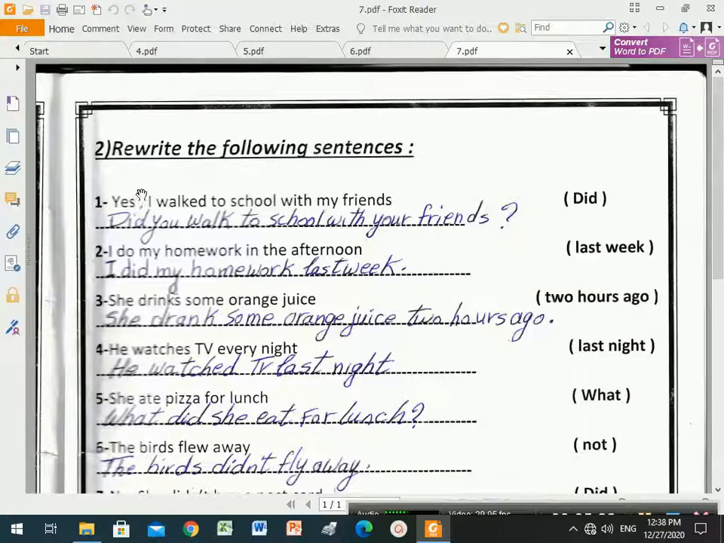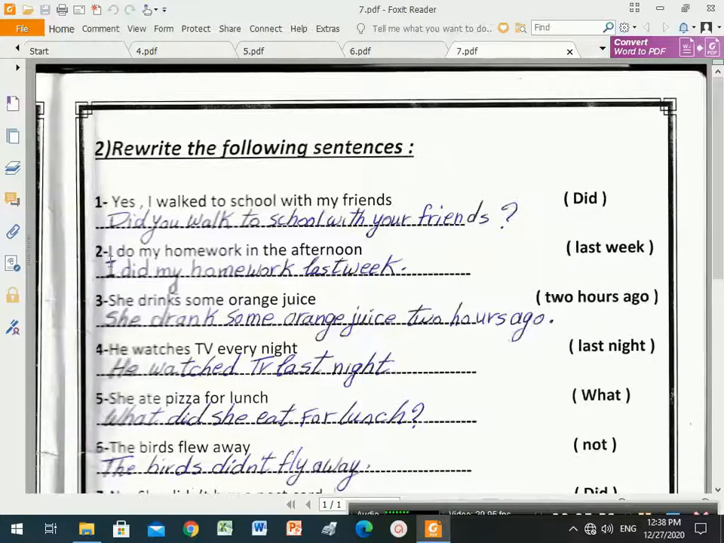First step, we remove yes, and we change I into you. So: did you walk? Walked here with ed, we change the verb into the infinitive. It becomes: did you walk to school with your friends?